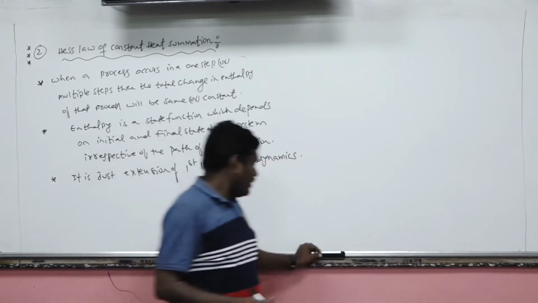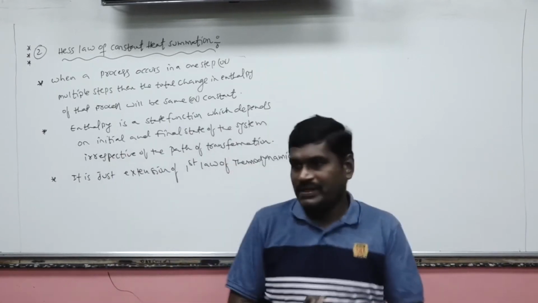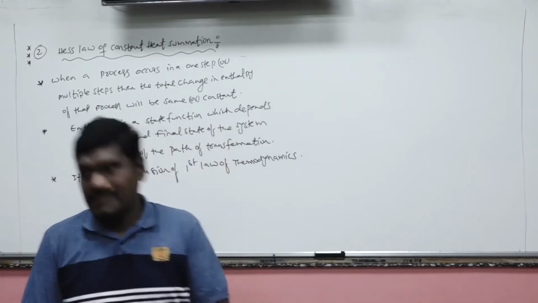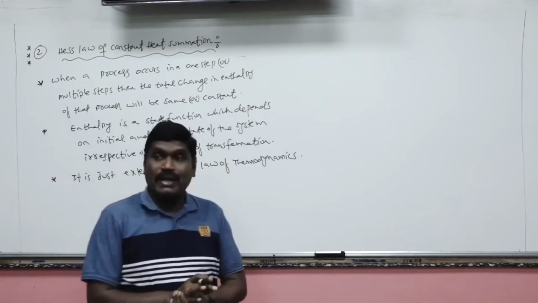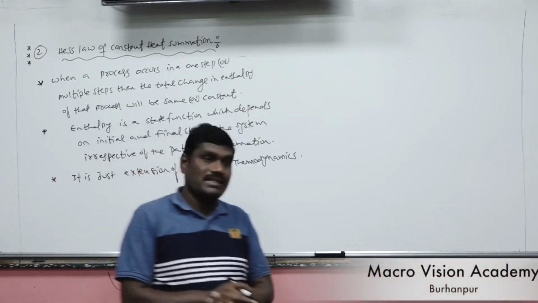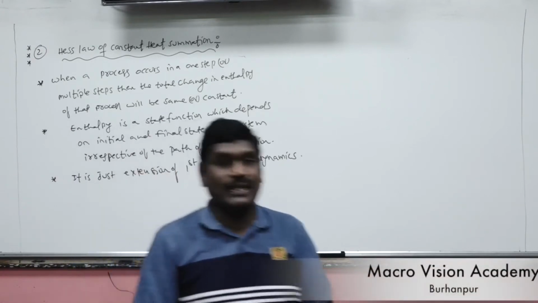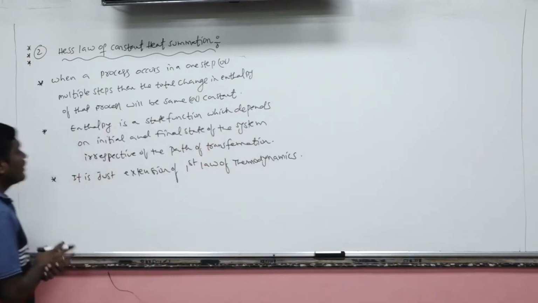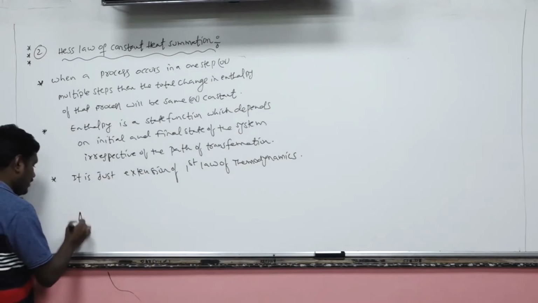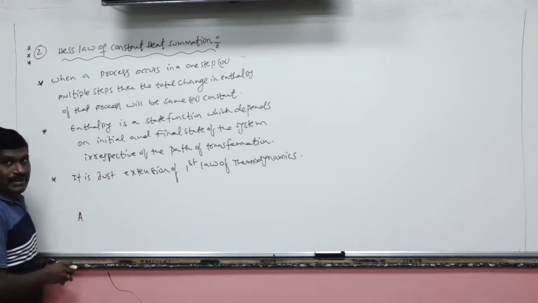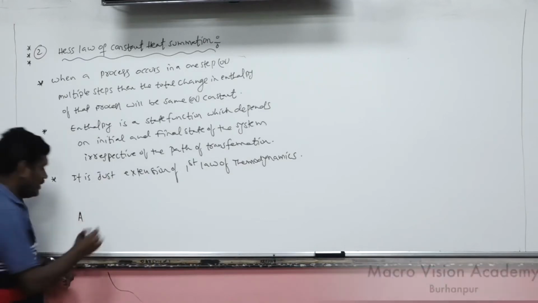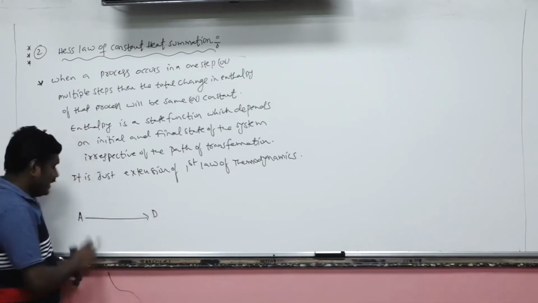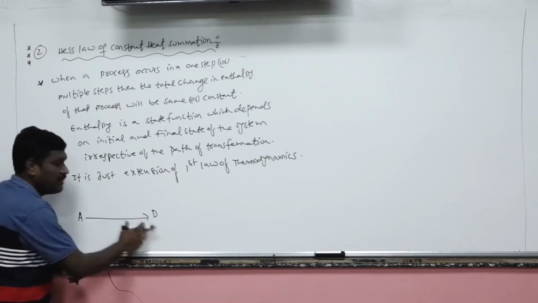Now, enthalpy is a state function which depends upon the initial state and final state of the system, but not upon the path of the transformation. In whichever path the system is transferred, it is independent. Isn't it? Now here, let's suppose A is a reactant, and it is converted into product D. It is a direct, one step process.